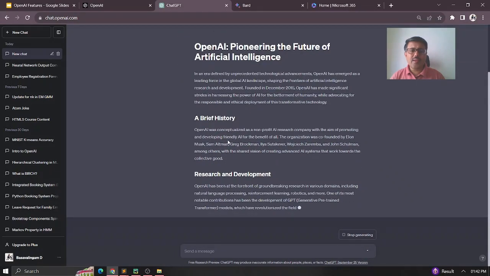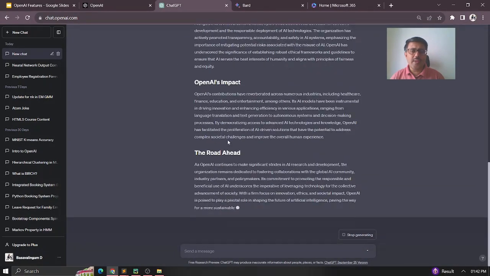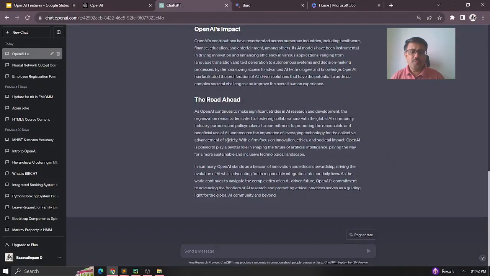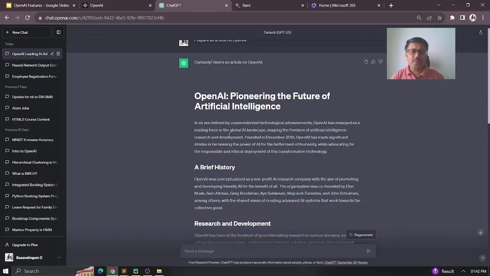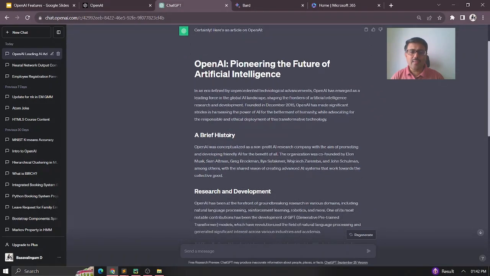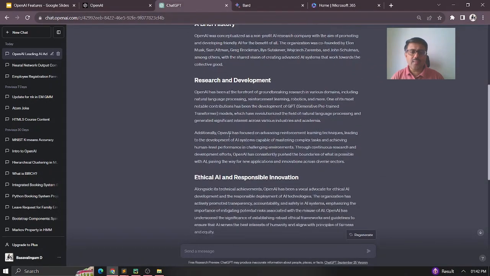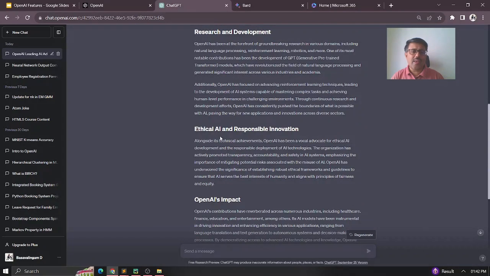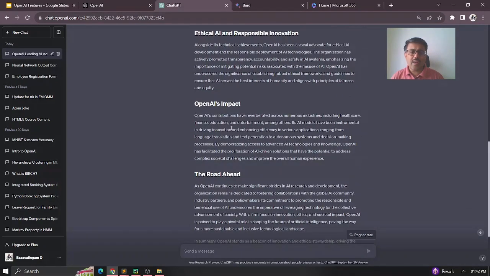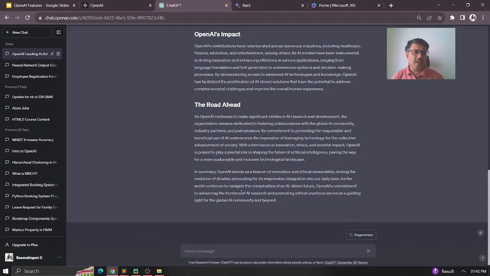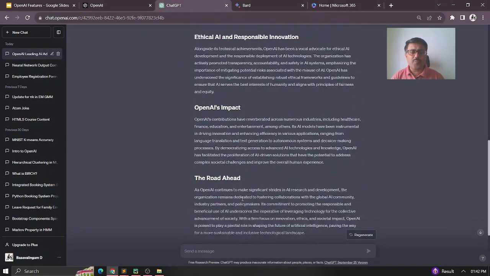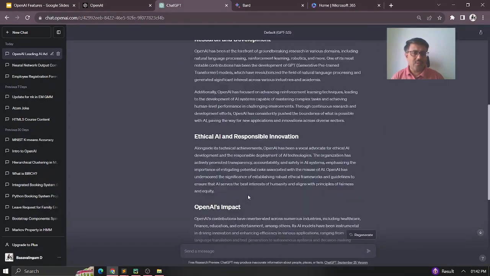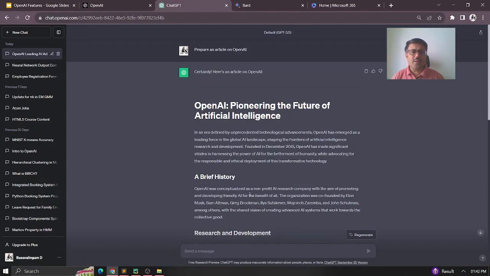Here you can see that an article on OpenAI is being prepared. It's so simple that you can create a brief article on OpenAI, and it gives a brief history, research and development, ethical AI and responsible innovation, AI's impact, and then the road ahead. So this is a simple article which you will get here. Suppose you don't have that much time to go through this article and just want a summary of it.